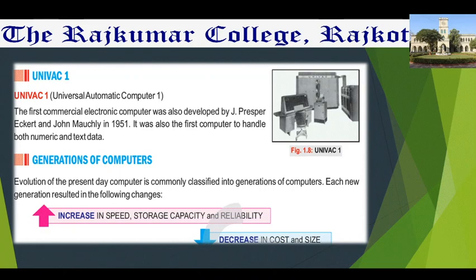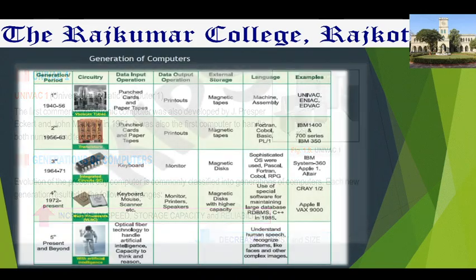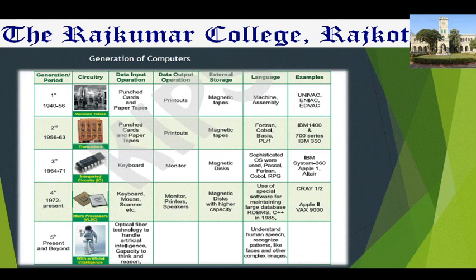So these differences happen in different generations. Now I am going to explain the generations of computers. This table I have taken from your textbook only. So if you have the PDF copy of this first chapter with you, then you can go through it. This table is given in your textbook. Fine.